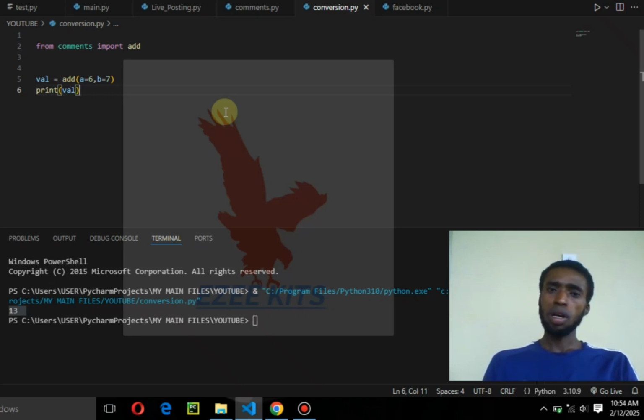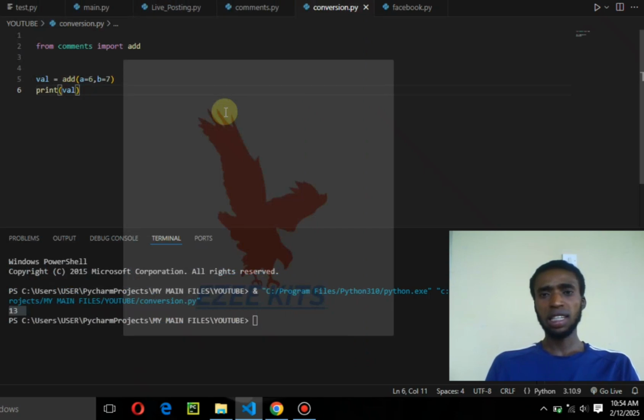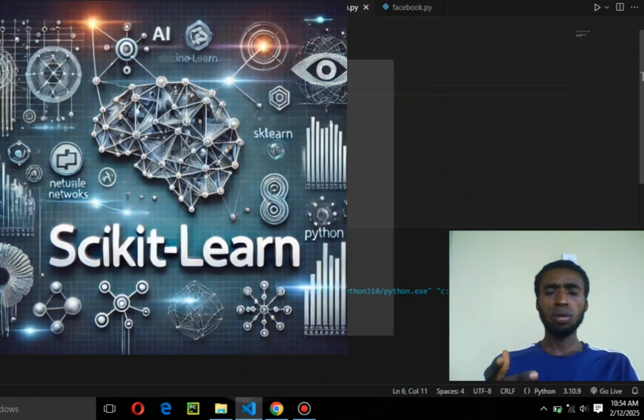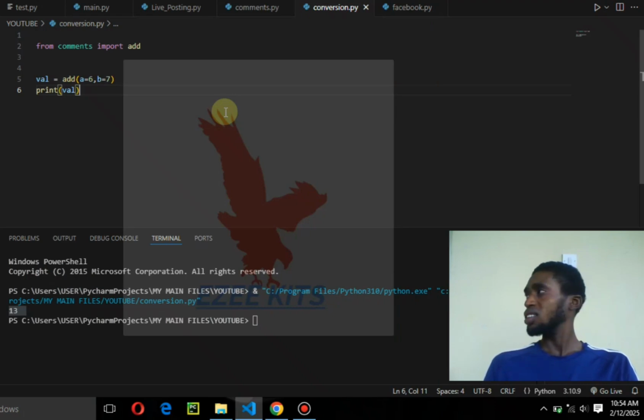And so the types of libraries in Python programming: when it comes to mathematical and scientific computation, we have NumPy. NumPy is one of the most popular libraries in Python that help you perform mathematical operations and scientific computing. We also have pandas. When it comes to data science, we have pandas, sklearn, also TensorFlow. Some libraries can also fall into frameworks to an extent, where some parts can be modified. You can change some and use it the way you want, while some you cannot change.